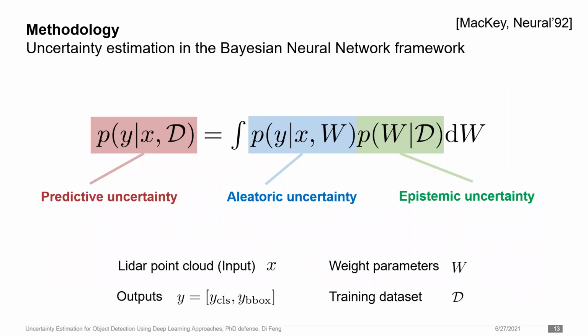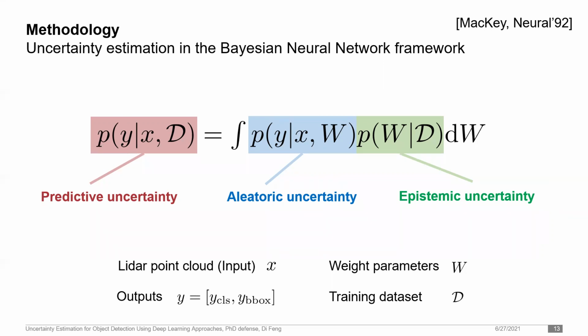In the thesis, the epistemic and the aleatoric uncertainties are estimated following the Bayesian neural network framework. A Bayesian neural network assumes that the network weights, W, are random variables with a certain probability distribution. The predictive uncertainty, P(y|x,D), can be decomposed into two types of uncertainty through marginalization over the network weights. When we explicitly model P(y|x,w), we estimate the observation likelihood or the noise corruption at the network outputs. This is the aleatoric uncertainty.